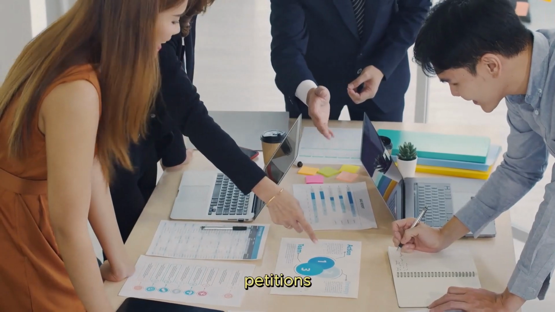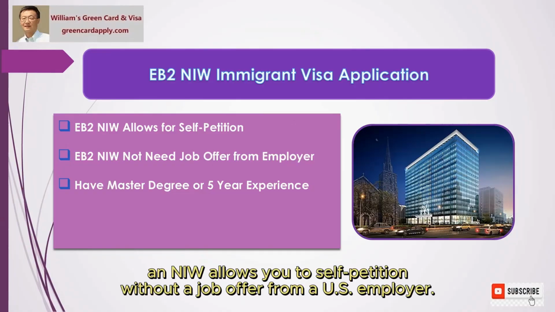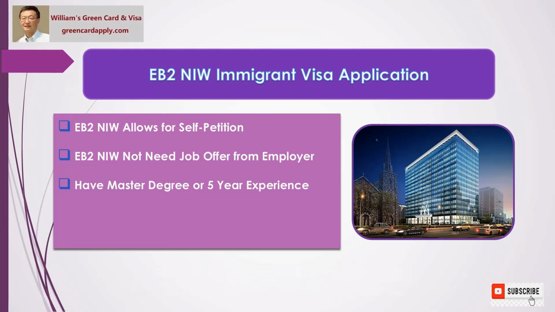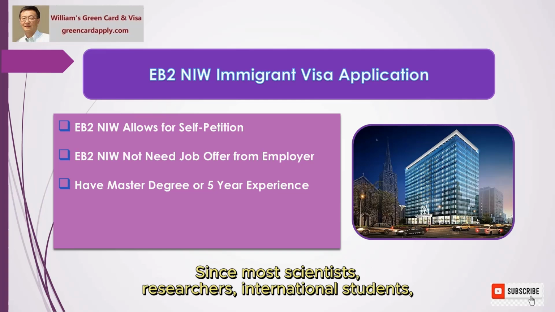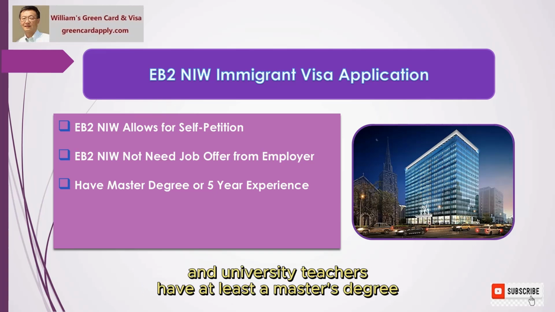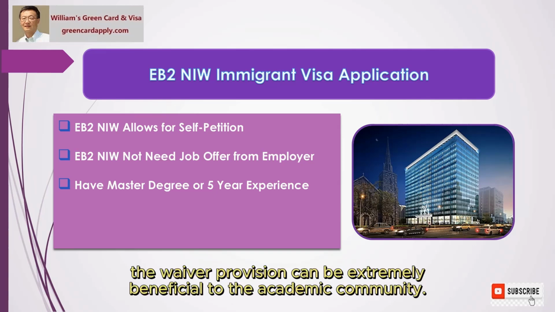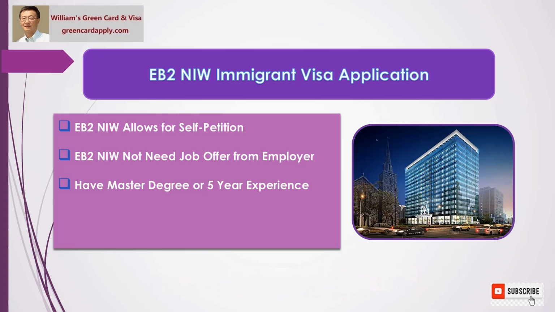Unlike most EB2 petitions, an NIW allows you to self-petition without a job offer from a U.S. employer. Since most scientists, researchers, international students, and university teachers have at least a master's degree, the waiver provision can be extremely beneficial to the academic community.